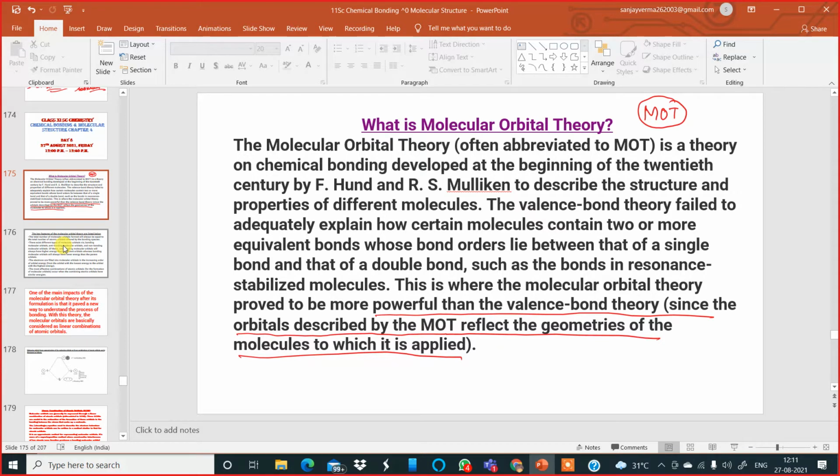Now, this theory was a result of the failure of the valence bond theory, which is not in our syllabus. It was there in the syllabus of earlier batches. They used to study this theory and I used to explain it to them, but we are not going to discuss a theory which has been a failure. We're going to learn the theory which is contemporary to us today. So let us go further to the molecular orbital theory in detail.